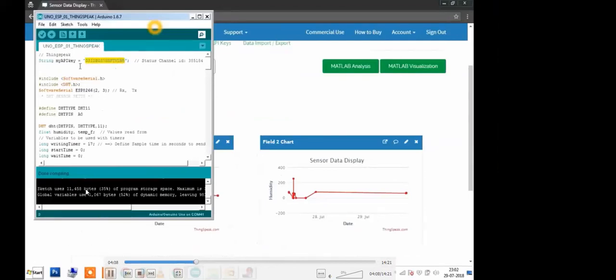So in the code, if you are able to see the code, we have to write the API key, because we are going to write on the channel. So that's why the API key, whatever we get from the dashboard of this ThingSpeak server, just paste your write API key over this myAPIKey variable.